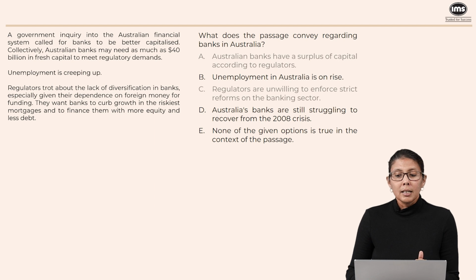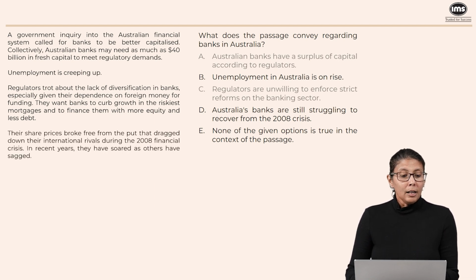D, Australian banks are still struggling to recover from the 2008 crisis. At the beginning of the passage, it clearly says that their share prices, which refers to the share prices of the Australian banks, broke free from the put that dragged their international rivals during the 2008 crisis. So the Australian banks were actually able to get out of the crisis. They were not as affected. They were doing well at a time that the rest of the world was not doing well. So D is definitely not true. It's contradicted by the passage.